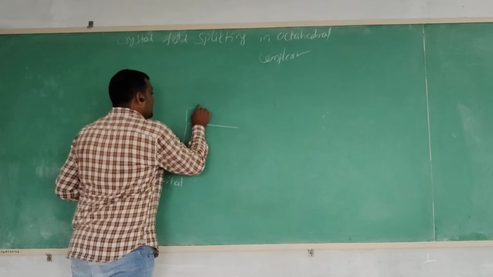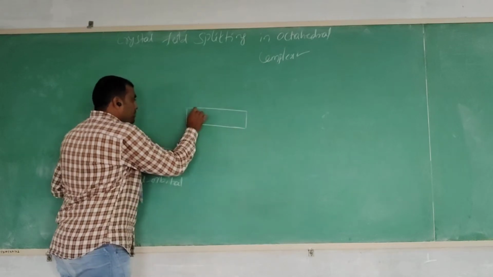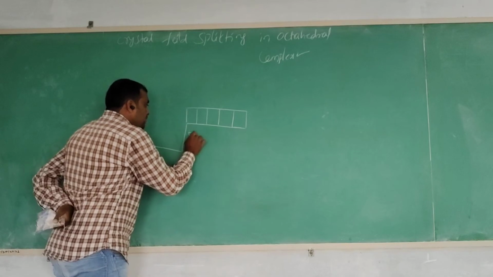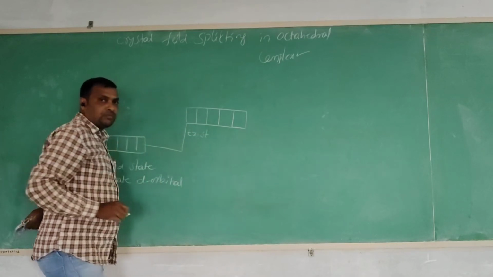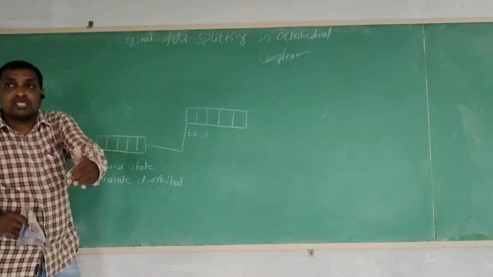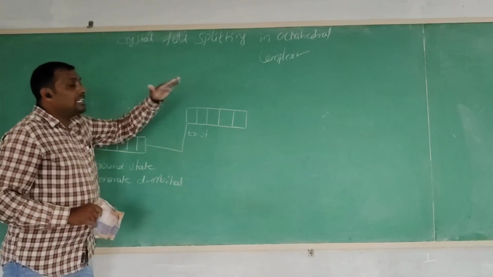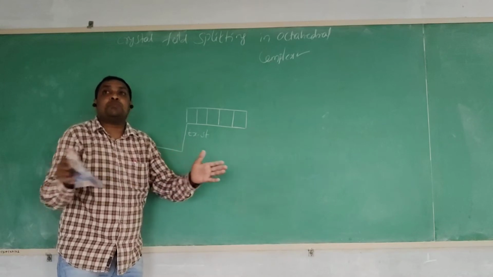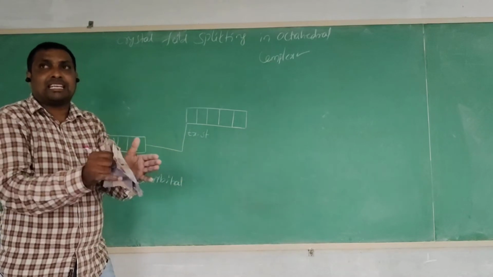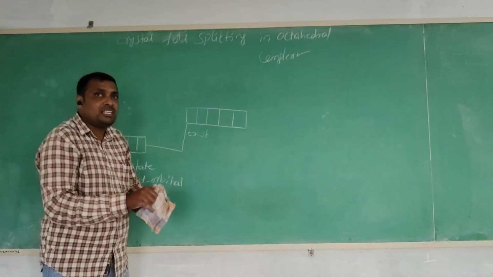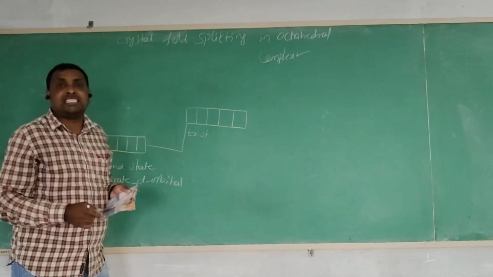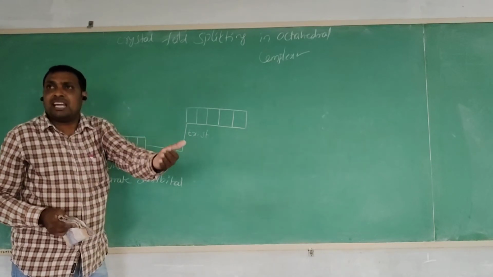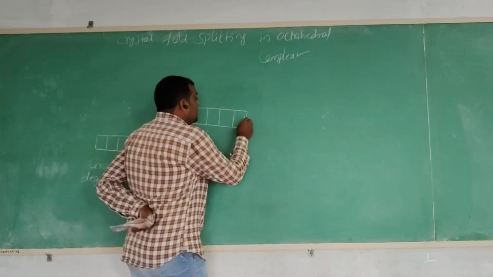Always in the excited state the splitting is possible, and then it absorbs some amount of energy, which gives rise to the excited state. In the excited state also the d orbitals are degenerate. Once the ligands approach the metal atom, they lose their degeneracy and are involved in the splitting.